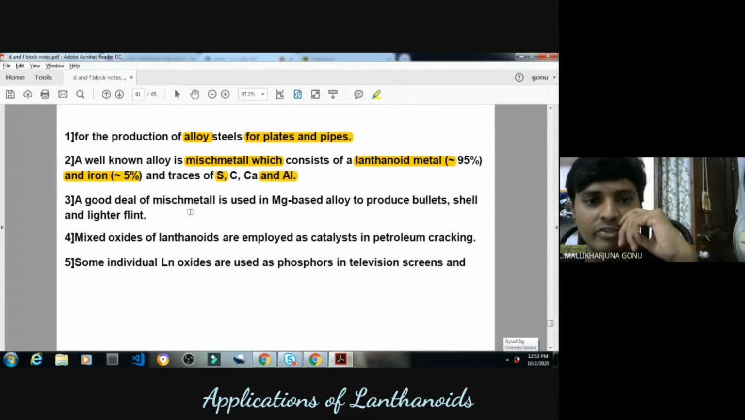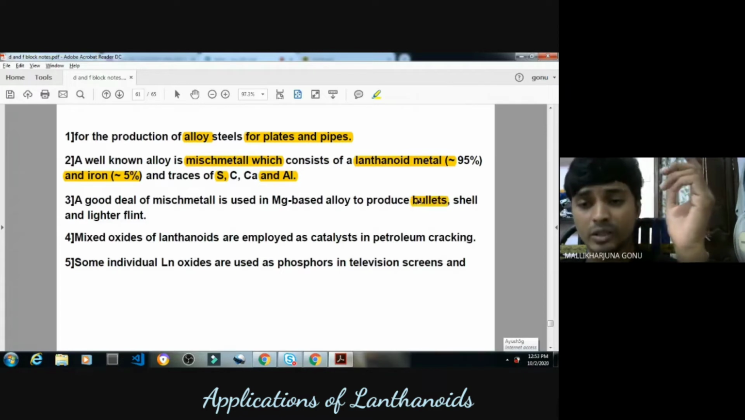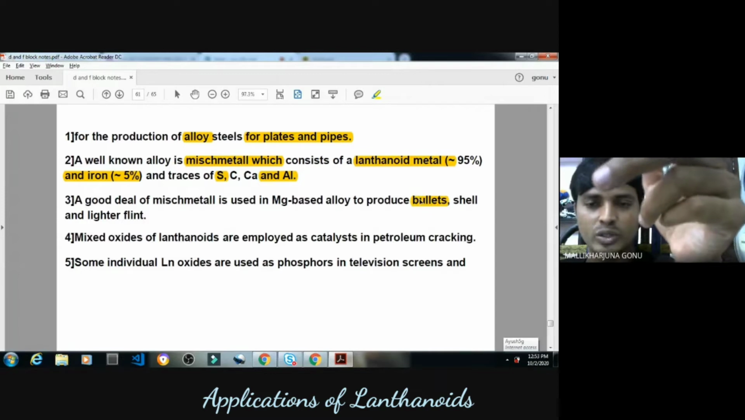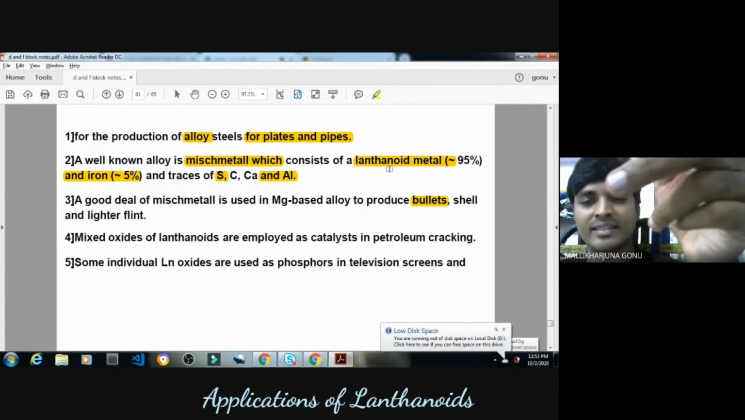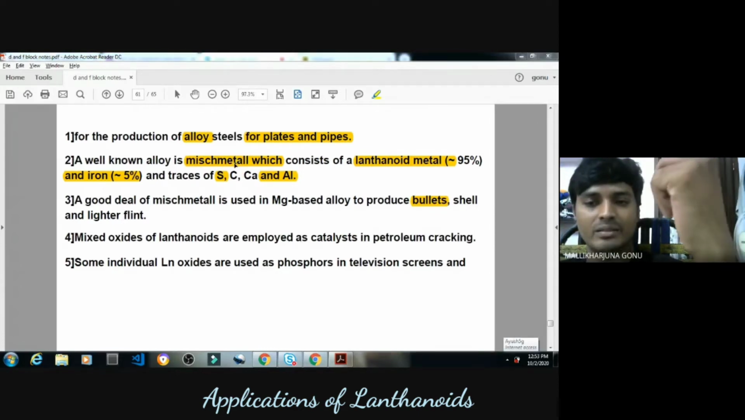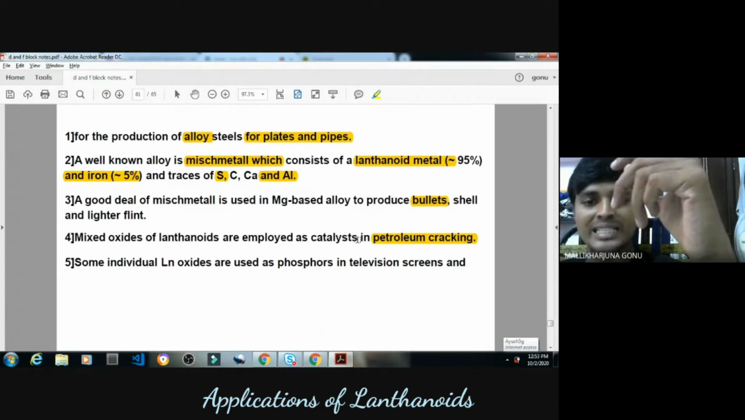A good deal of mish metal is used in magnesium-based alloy to produce bullets. You can imagine how strong a substance a bullet is. In shooting, bullets are made up of majorly these lanthanides. And lighter flint to spark, that is also added. Mixed oxides of lanthanides are employed as catalysts in petroleum cracking. So these are used as catalysts also.